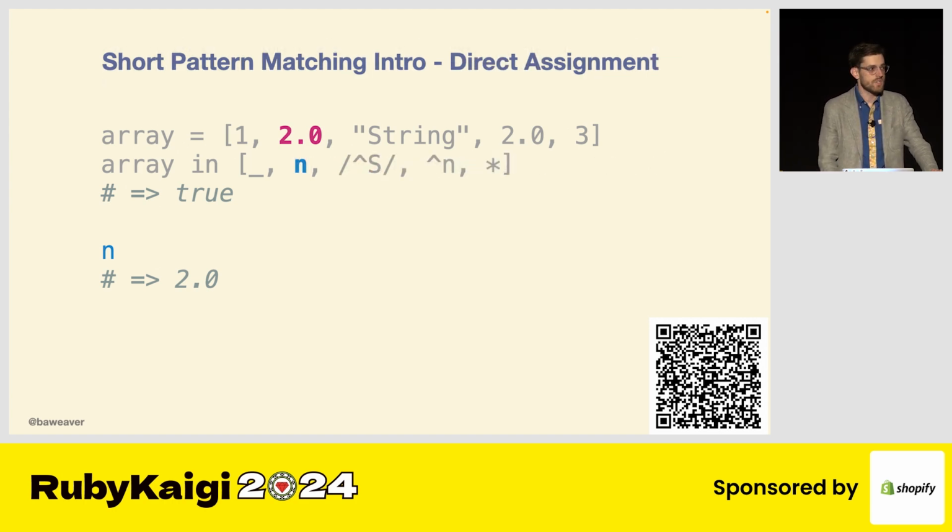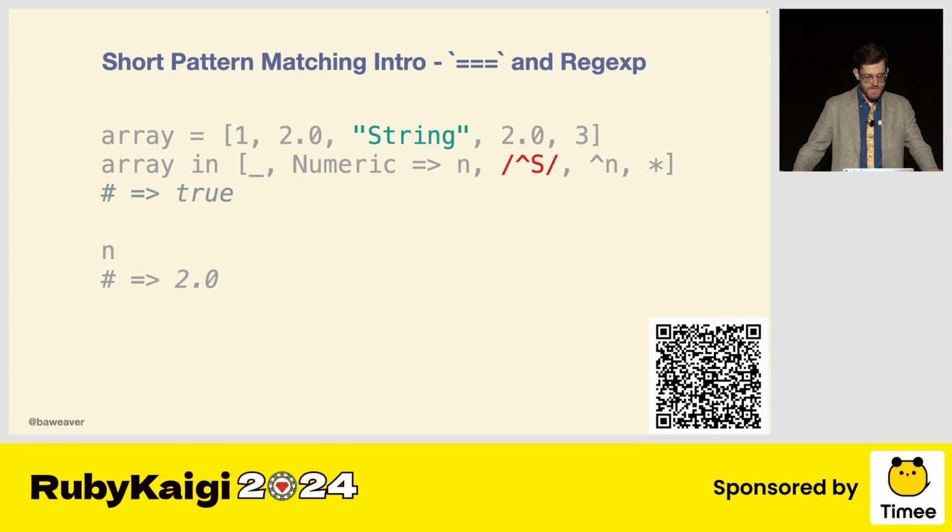And this could additionally just be in if we only wanted to capture that value and we did not want to do any type of checks against it. So for the next value, we're matching a string against a regular expression. Now, when I said anything which happens to use triple equals, I did mean this. Whether that happens to be regular expressions, whether that happens to be a class name, whether it happens to be an IP address, you could even do that. It's fascinating. It'll actually do subnetting, which is really useful, by the way.